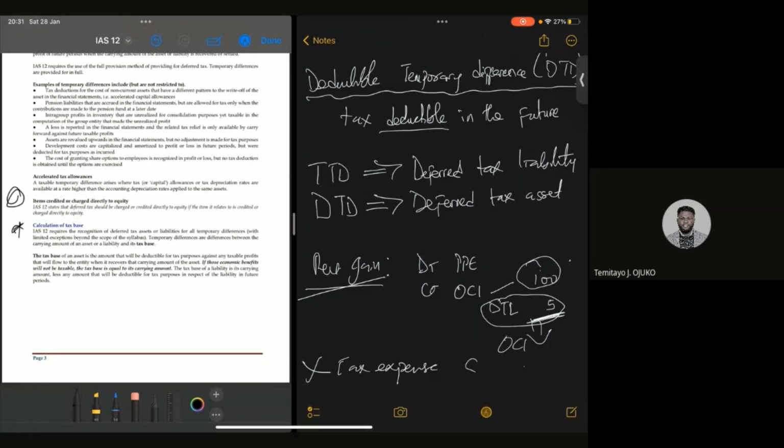Don't put it under your statement of P or L. Take note of that. That's what that statement is just saying.